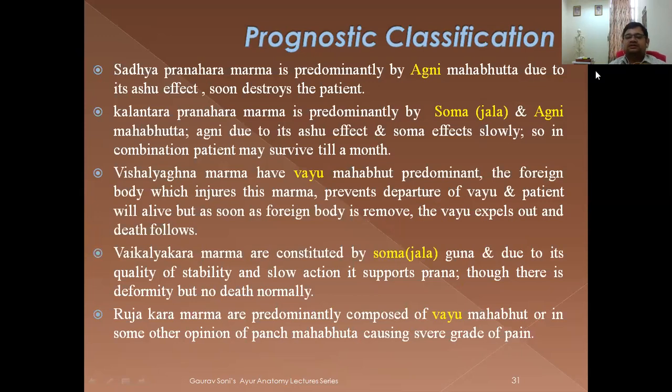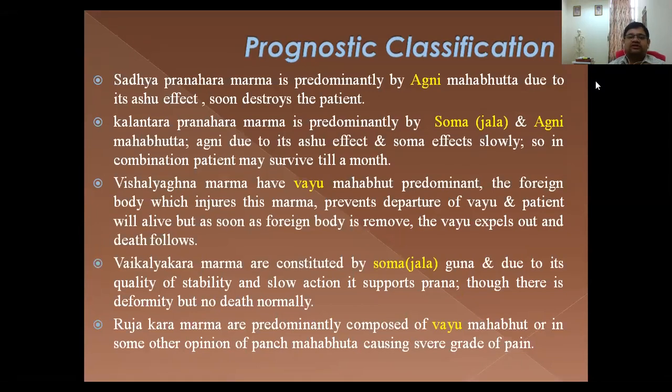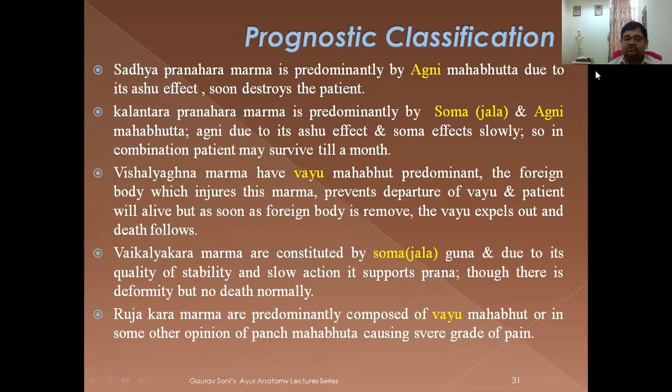Vishalya Ghna Marma. Short question, a favorite question for the short part. Vishalya Ghna Marma has Vayu Mahabhuta predominant. The foreign body which injures this Marma prevents departure of Vayu and the patient stays alive. But as soon as the foreign body is removed forcefully, the Vayu expels out and death follows. And if this foreign body from outside falls off by itself after a certain period of time after treatment, then the patient can be alive also. So this particular line, shloka as well as its meaning, you should learn.